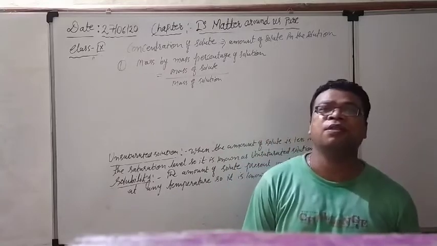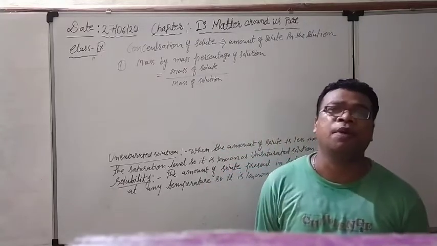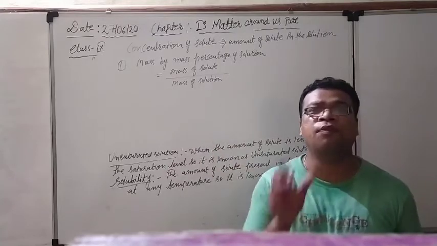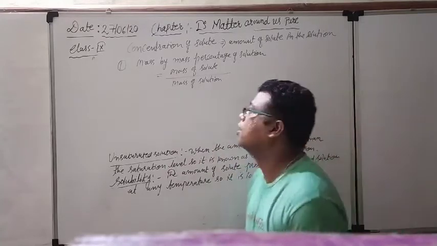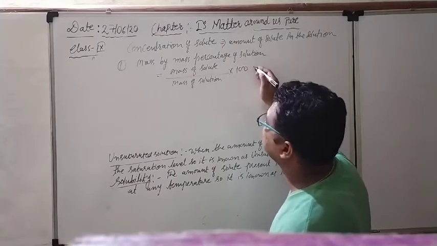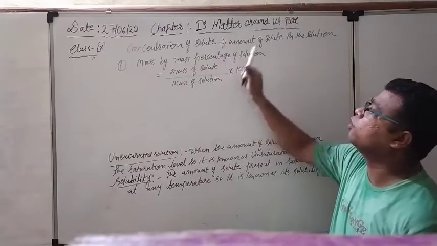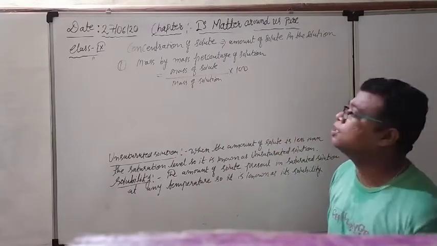Mass of solution means, for example, if 40 grams of sugar crystals are dissolved in 80 grams of water, what will be the mass of solution? 40 plus 80, 120. So mass of solute upon mass of solution into 100. This is the first method by which we can calculate the concentration of solute, or the amount of solute present in the solution.